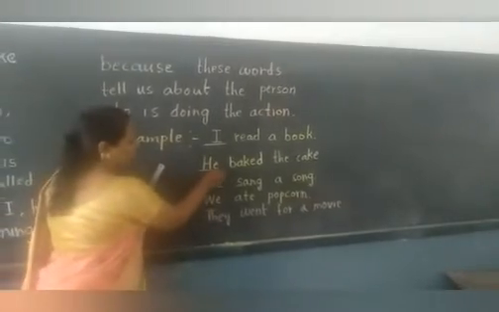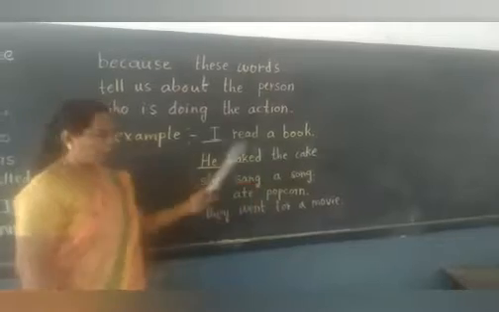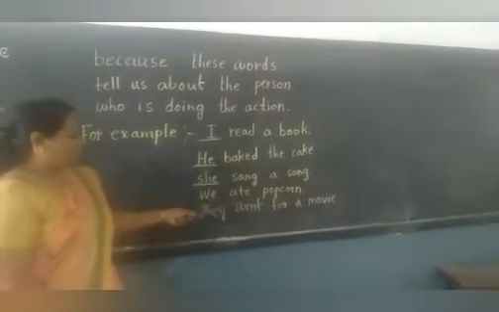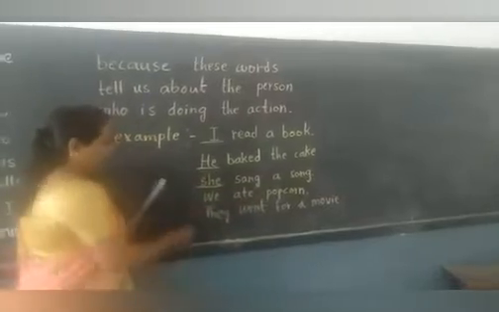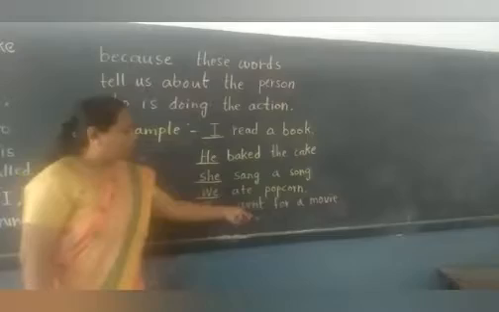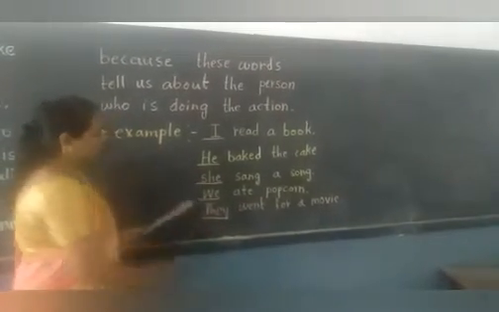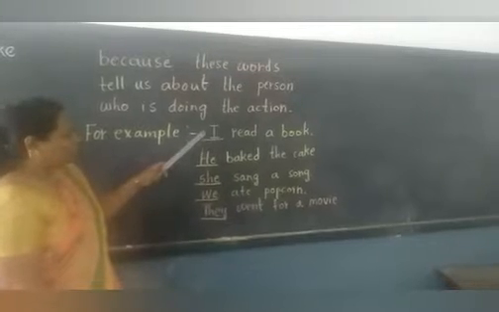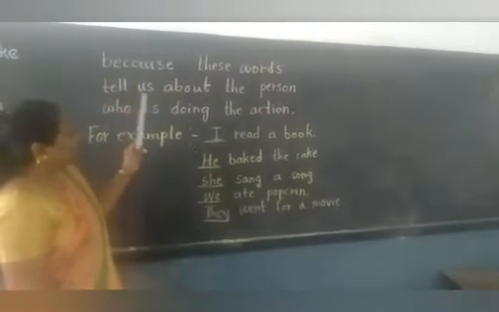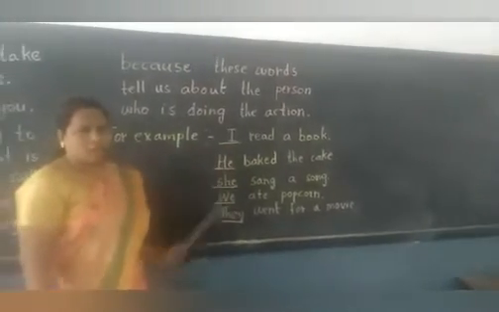Okay children, now: he baked the cake. Now he is the subject pronoun. She sang a song. She is the subject pronoun. We ate popcorn. We is the subject pronoun. They went for a movie. All these are just examples children. They is a subject pronoun. All the subject pronouns will come at the beginning of the sentence and they will tell us about the person who is doing the action. Okay children?